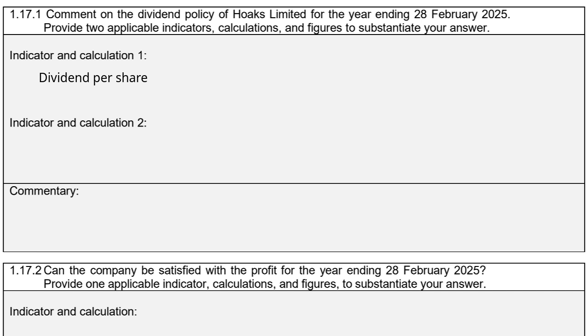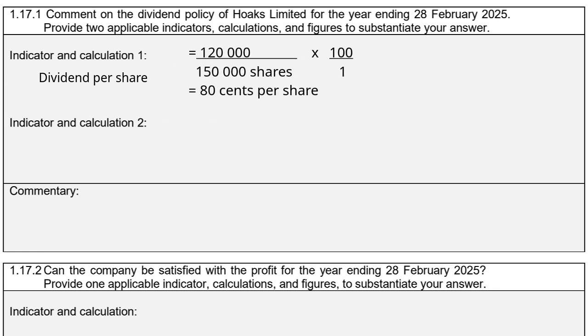Okay, so to calculate the dividend per share, it's your total dividends divided by the issued shares at the end of the year. So if we go to information 1, our total dividend for the year is 120,000 Rand, and our issued shares at the end of the year is 150,000 shares. So 120,000 Rand divided by 150,000 shares times 100 over 1 gives you 80 cents per share.